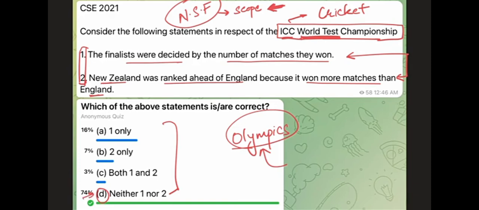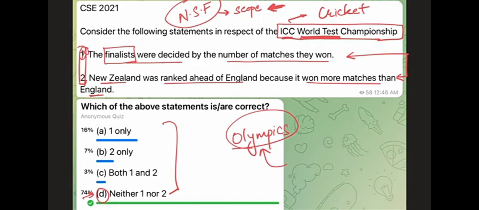If we assume, let us go one step further. If we assume that it is talking about cricket only, if we read the first statement, it says the finalists were decided by the number of matches they won. Who will know this statement, right? The finalists, normally, if you apply logic, are not according to the number of matches they win. They are according to whoever wins in the semi-finals, right? Most sports are like that. So if it is not the case in the ICC World Test Championship, then this also becomes a deep fact, right? And therefore it will be wrong.